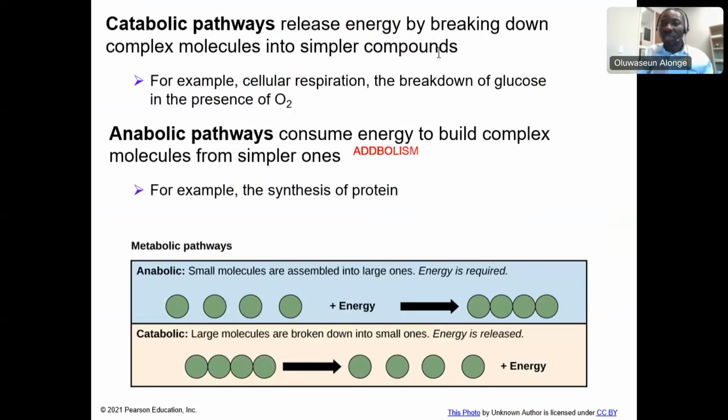Then when I want to joke with catabolism, I call it cutabolism, meaning cutting, breaking down into smaller molecules. This is cutting it into smaller molecules, and this is building it into larger molecules. Let's go.